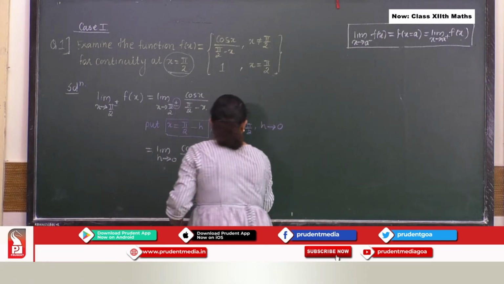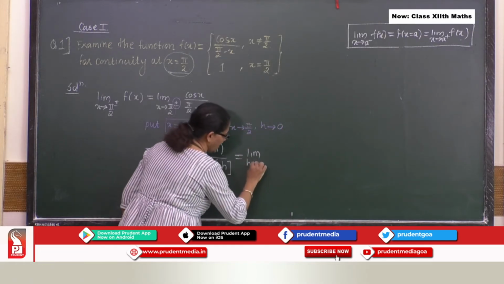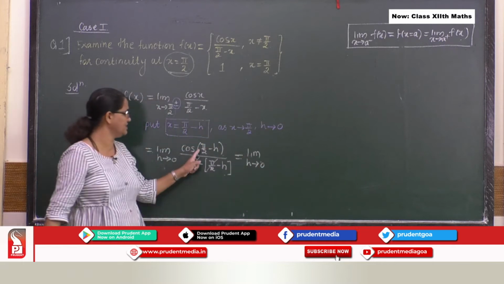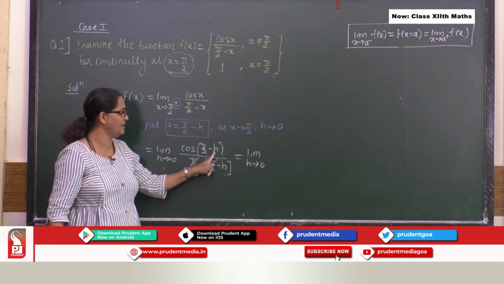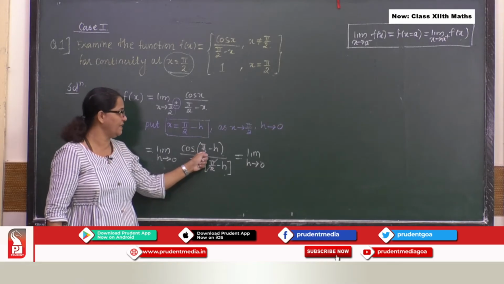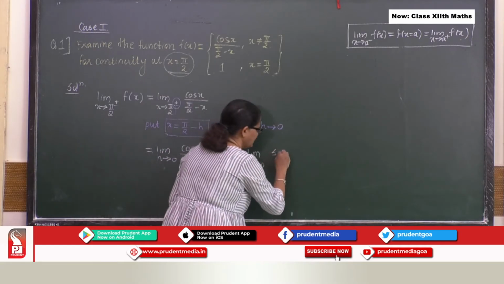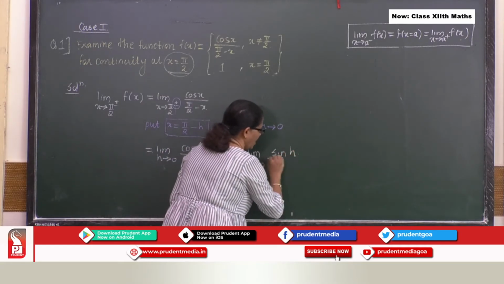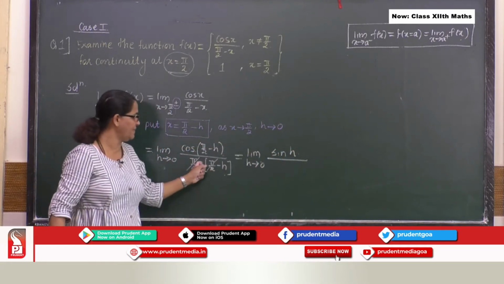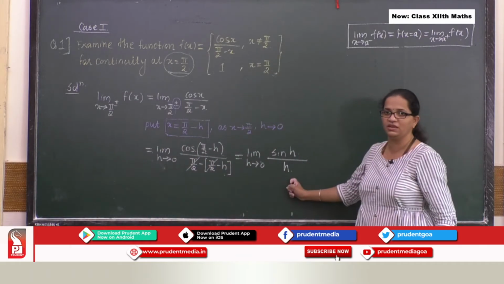So over here I get limit h tends to 0. Look at this, cos of pi by 2 minus x. So there is pi by 2, cos will change to sine. So I will get sine h upon, now here minus minus will become plus. So I get something like this over here.